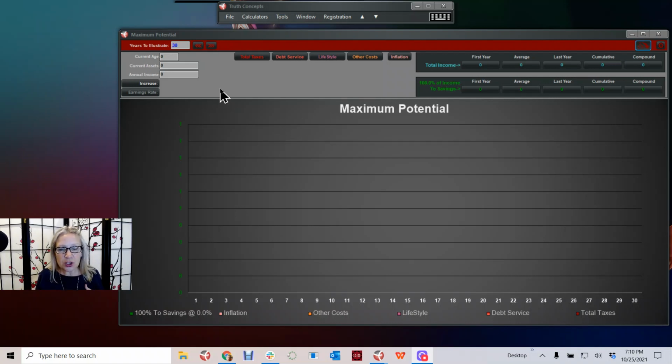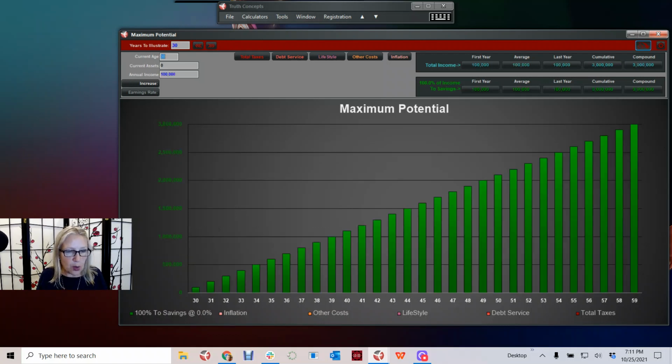So we're going to look out, first of all, just 30 years, like a normal working environment, say age 30 to 60. So we'll just put a 30-year-old in here. We'll pretend this person doesn't have any assets and will have an annual income of $100,000. So that could be family income or individual income, doesn't matter.